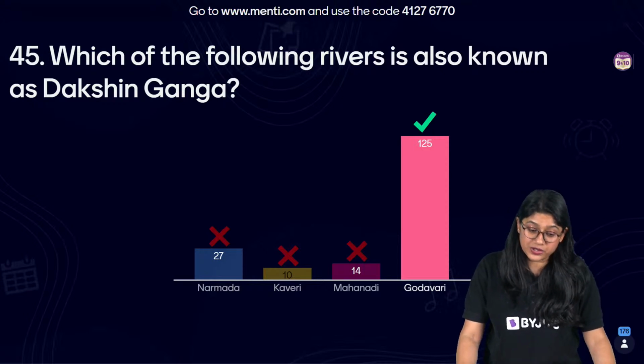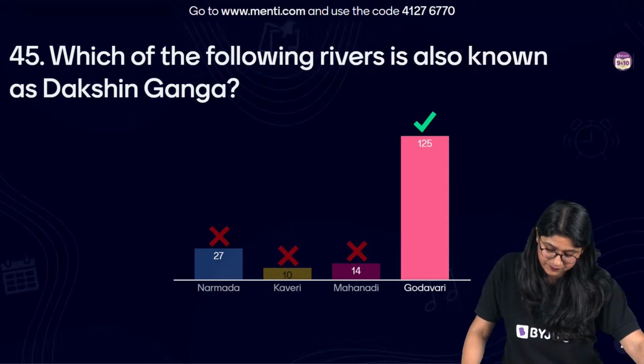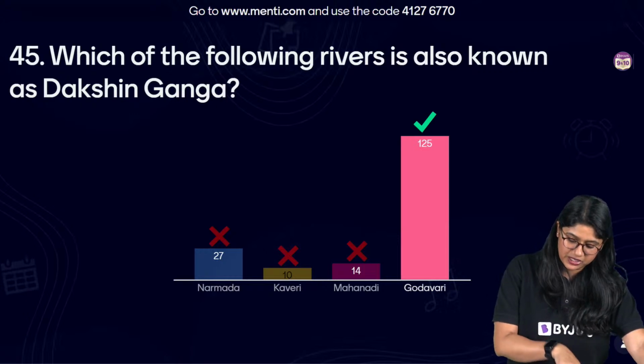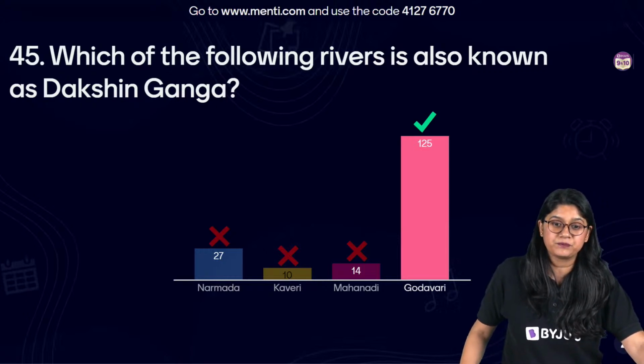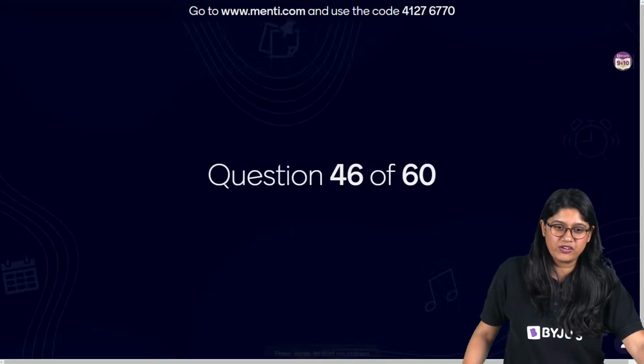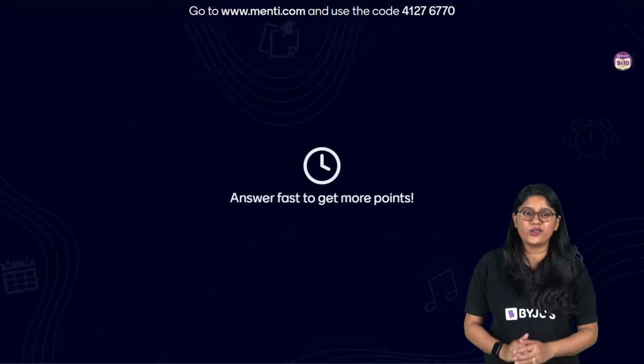Very good everyone. 125 of you have voted for the correct answer. I can see many of you have voted for Narmada, Kaveri and Mahanadi, but the correct answer over here is the Godavari. Okay everyone. Easy peasy. Question 46 everyone on your screen.